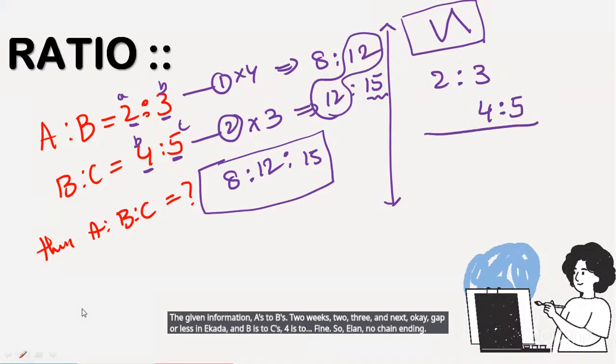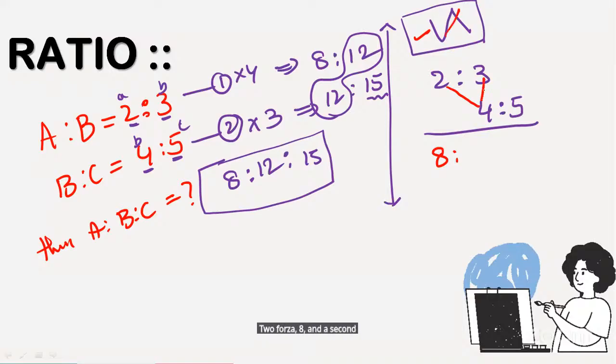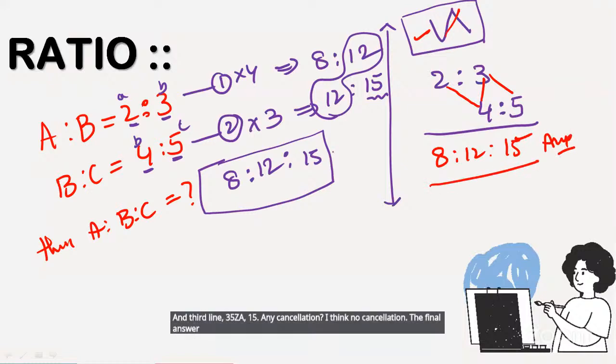So coming to the symbol, guys, first line 2 4s are 8, and second line 3 4s are 12, and third line 3 5s are 15. Any cancellation? I think no cancellation. The final answer here, 8 is to 12 is to 15. Okay, right.